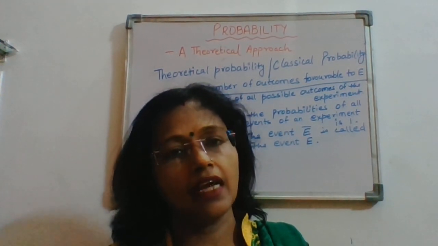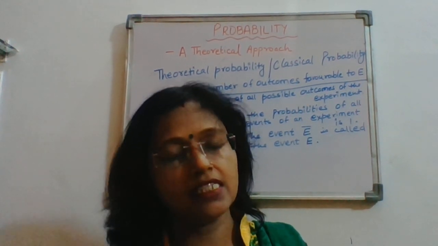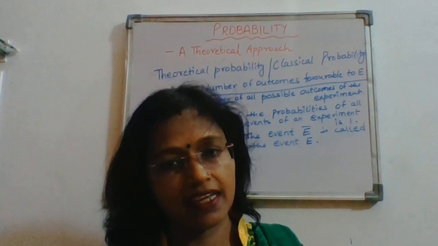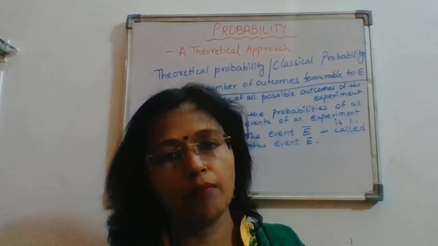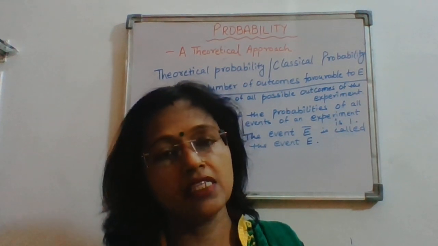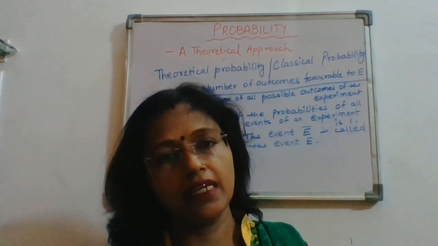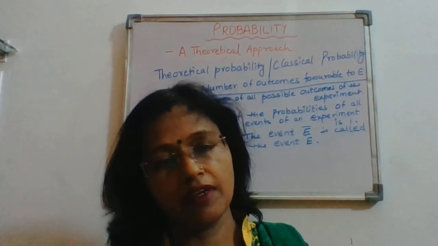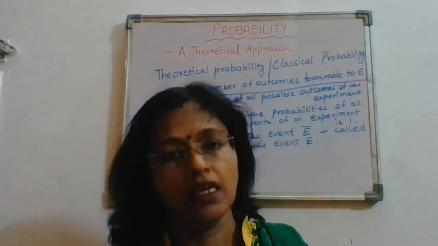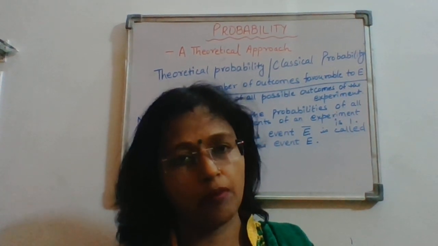The experimental probability says that P(E) is equal to the number of trials in which the event has happened upon the total number of trials. That means the experiment was done and the records were maintained, and according to it the probability of an event was calculated. Now this year in class 10th we will be doing theoretical probability.